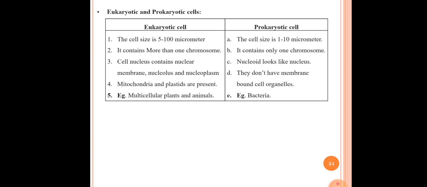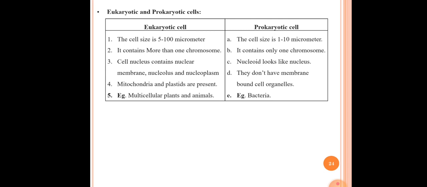The fourth difference in the case of a eukaryotic cell is that mitochondria and plastids are present. So mitochondria, plastids and other cell organelles are present in the eukaryotic cell, and in the case of a prokaryotic cell they don't have membrane-bound cell organelles. So membrane-bound cell organelles are absent in a prokaryotic cell.